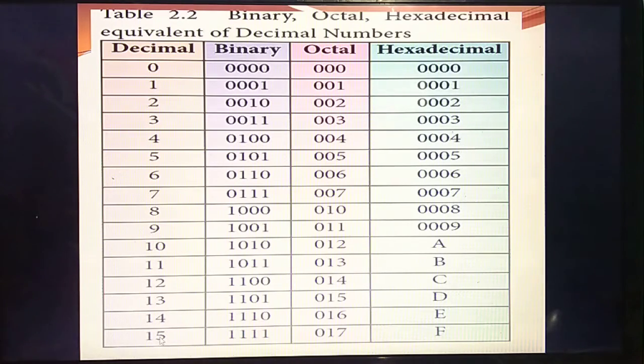Hexadecimal, no? Till how many values? Till 15. For this, you draw this decimal 0 to 15, then binary, then hexadecimal. Then it is very easy for you to write. So how should you write?